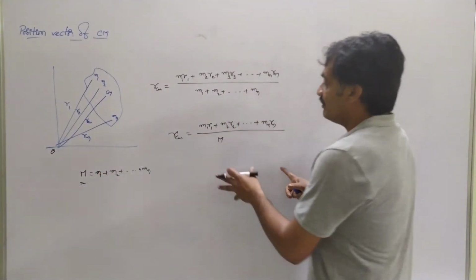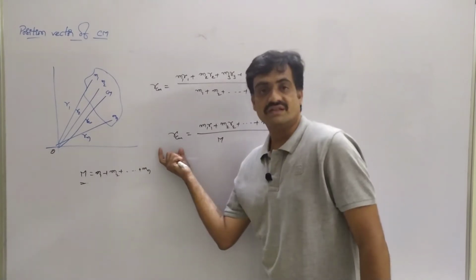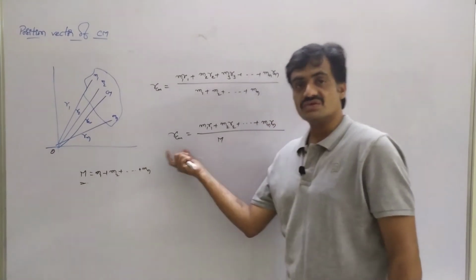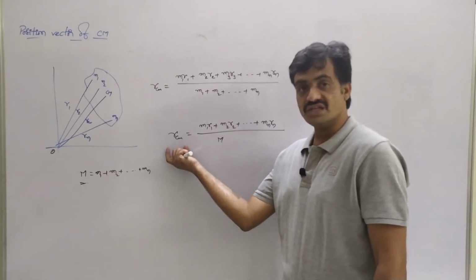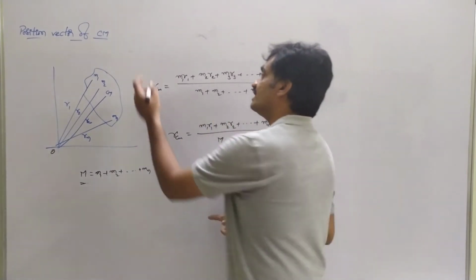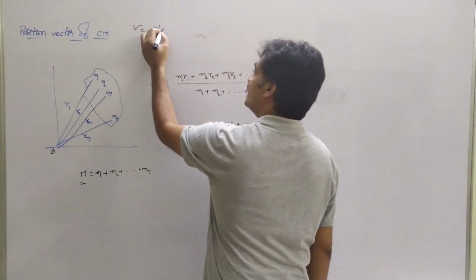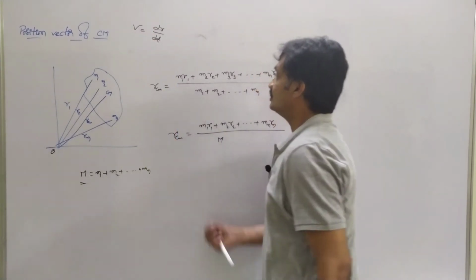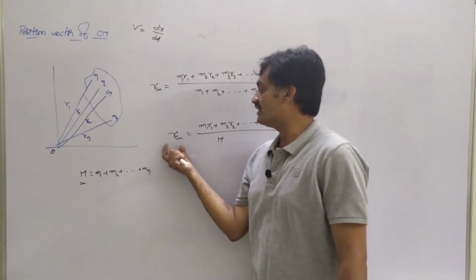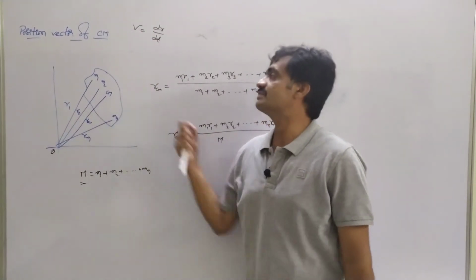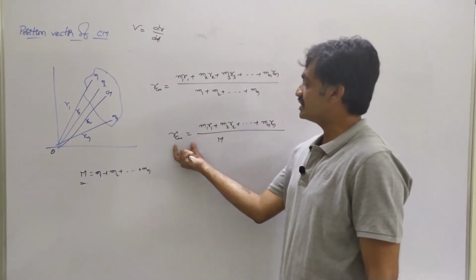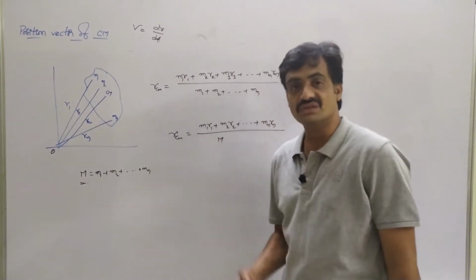Now we have represented the position vector of this center of mass point based on a system of particles. Now we have to represent the velocity of the center of mass, where we know that velocity is nothing but the rate of change of position. We know that v equals dr by dt. So in order to represent the velocity of the center of mass of this system, we are going to differentiate this equation with respect to time.